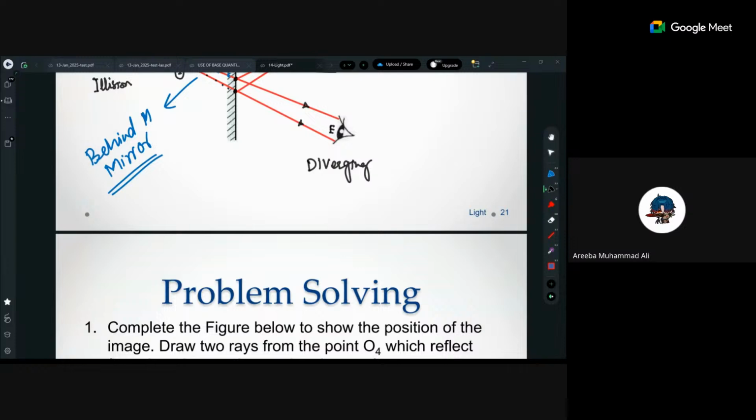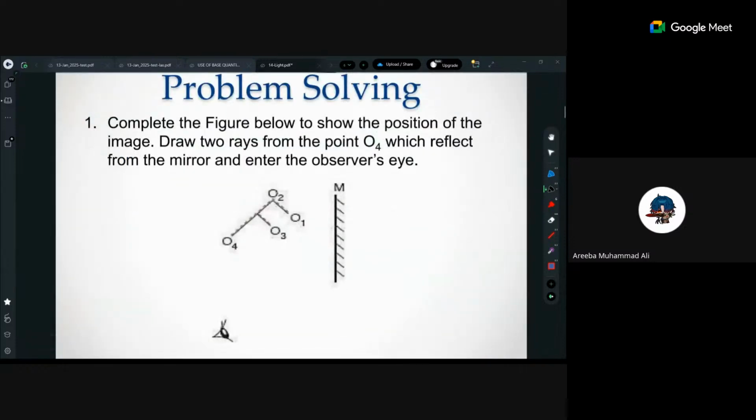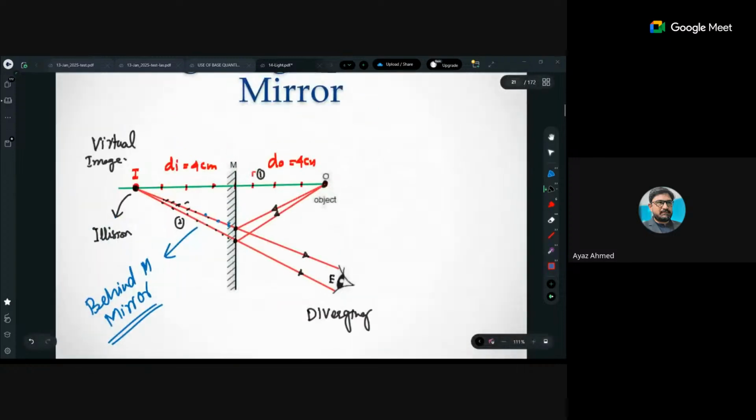I don't understand why there's specifically one line at the top and one line at the bottom. What if I put the two rays even closer? Would that make a difference? Exactly, the rays should be diverging towards the eyes. I was explaining that if the rays are not diverging, you cannot imagine that they will intersect behind the mirror.